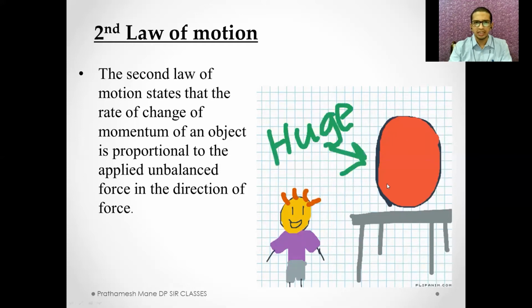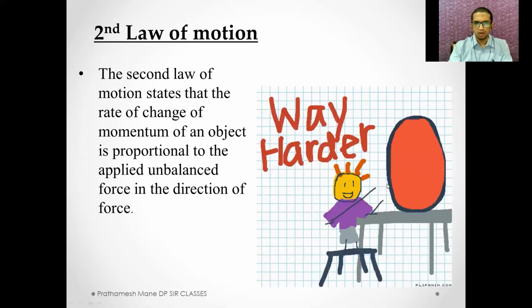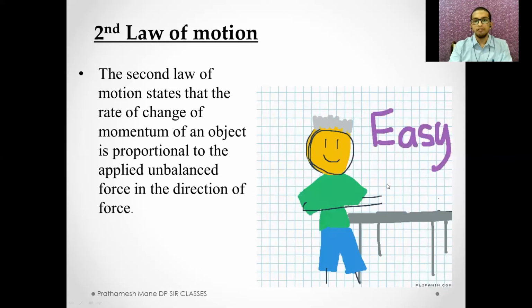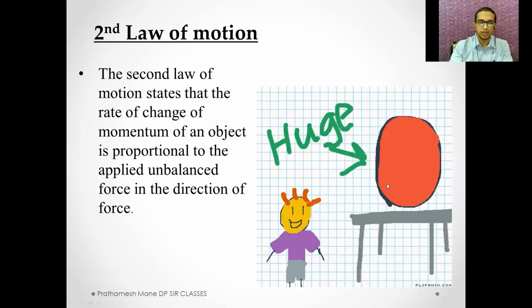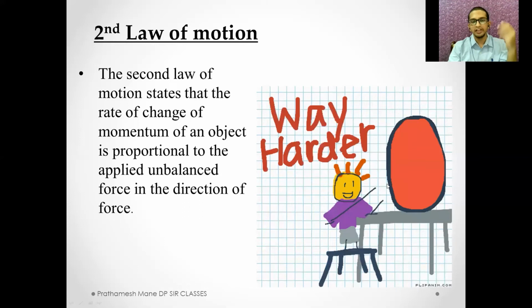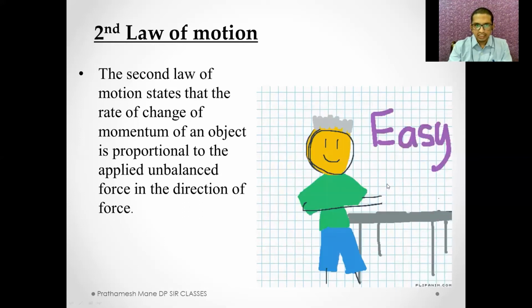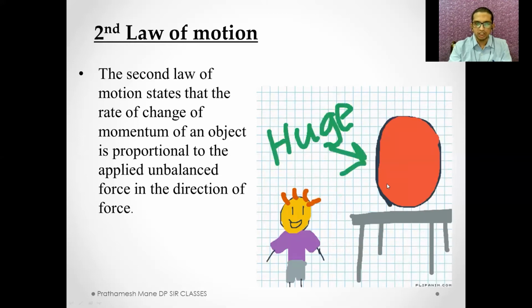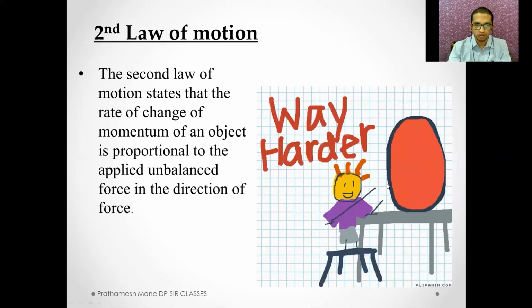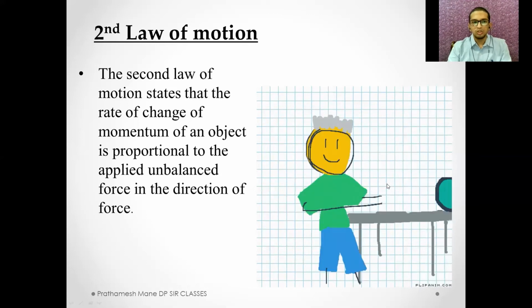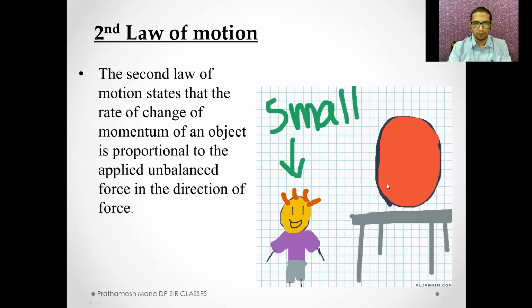If you throw it with less force, or if you just bounce it up, it won't go very high. But if you apply the maximum force you can, then the ball may reach the sky. So the change of momentum or the change in motion depends on the amount of force you are applying. Got it? So this was the second law of motion.